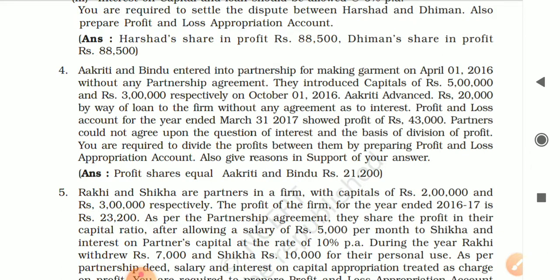They introduced capitals of rupees 5 lakhs and 3 lakhs respectively on 1st October 2016. Akriti advanced rupees 20,000 by way of loan to the firm without any agreement as to interest. Now here children, one point you have to remember, there is a small printing mistake.